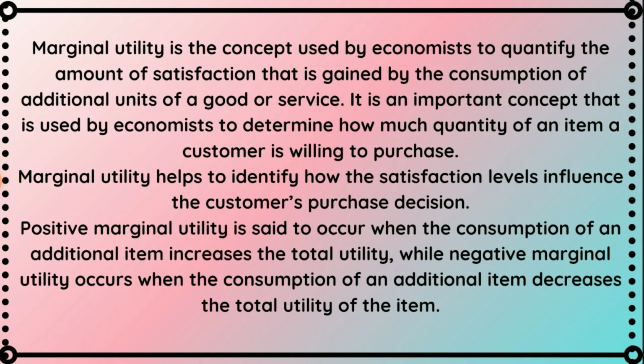Positive marginal utility is said to occur when the consumption of an additional item increases the total utility, while negative marginal utility occurs when the consumption of an additional item decreases the total utility of the item.